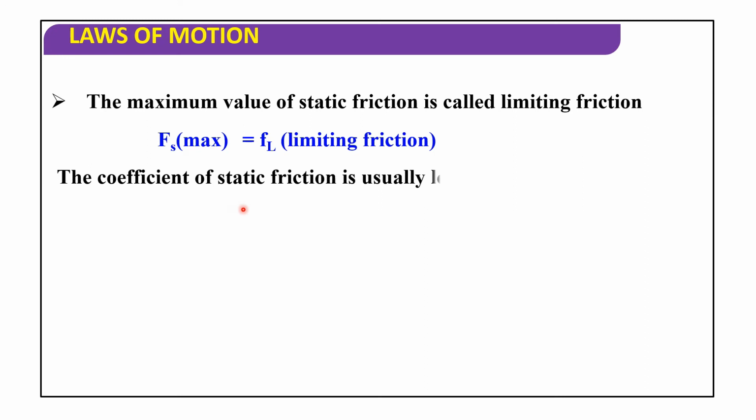The coefficient of static friction is usually less than 1. Here mu s denotes the coefficient of static friction, and mu denotes the coefficient of friction. It is usually less than 1.